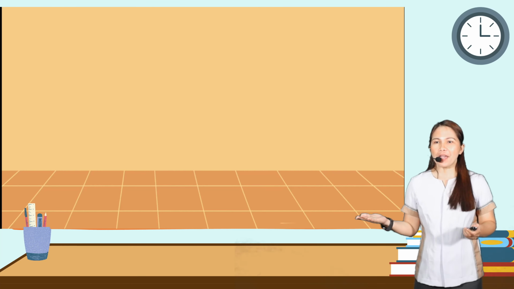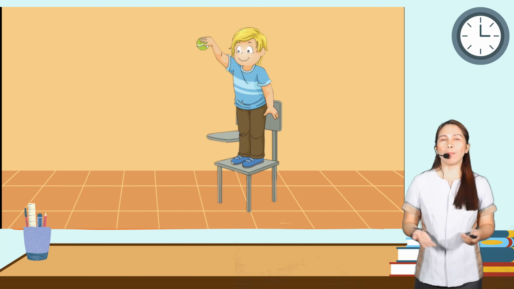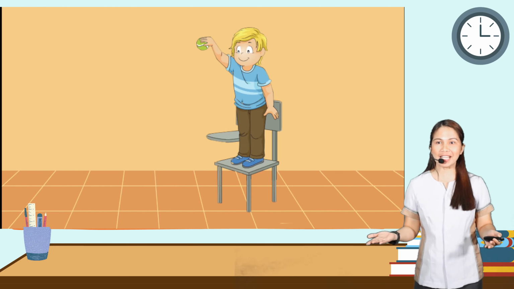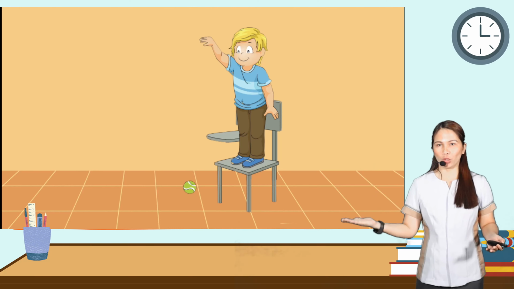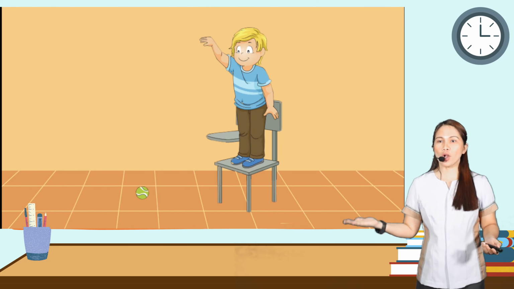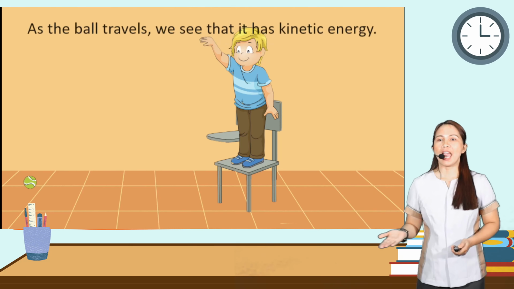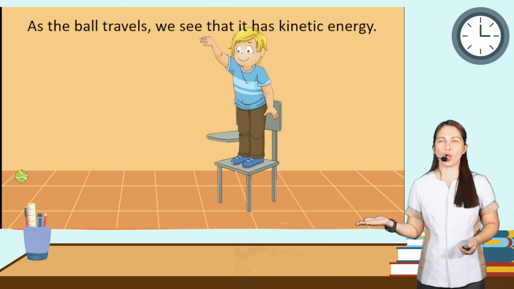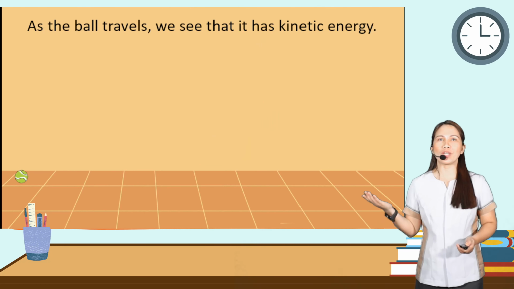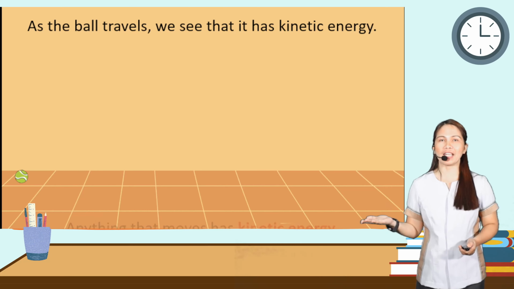Class, imagine you raise a ball to a certain height and release it. What happens? It starts falling downwards, right? It starts from a position of rest and gains speed when you let it go. And as the ball travels, we see that it has kinetic energy.